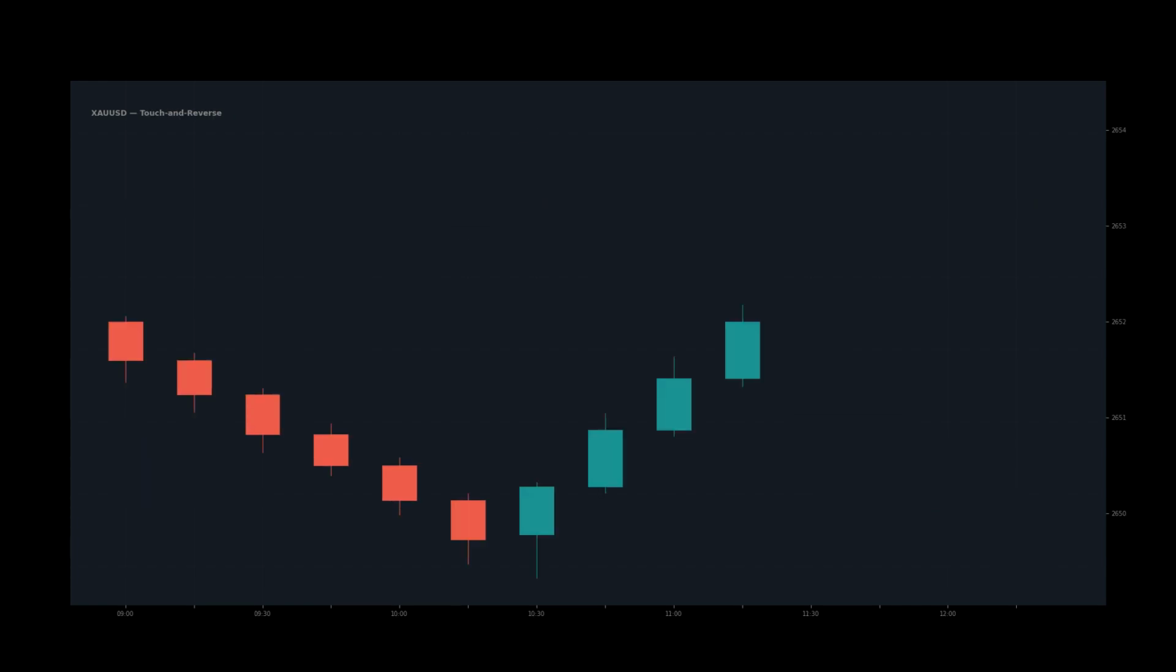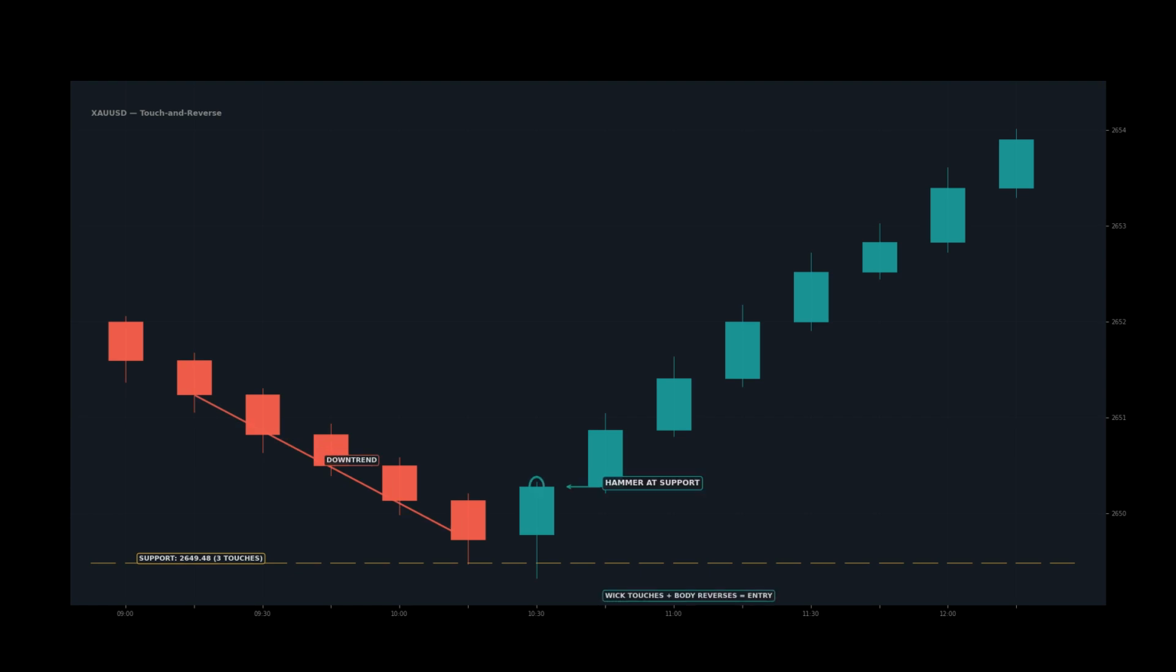The touch and reverse is the simplest pattern but requires the most discipline. Price approaches a known support level and reverses on contact. In this example, the support level had 3 prior touches with strong reactions. Price approaches with momentum, produces a hammer candle at the level. The wick touches support, the body shows rejection and closes away from the level. Entry at the close of the reversal candle. Stop 10 to 15 points below support. This pattern is significantly more reliable when it occurs at a time gate, 9 a.m., 12 p.m., or 3 p.m.